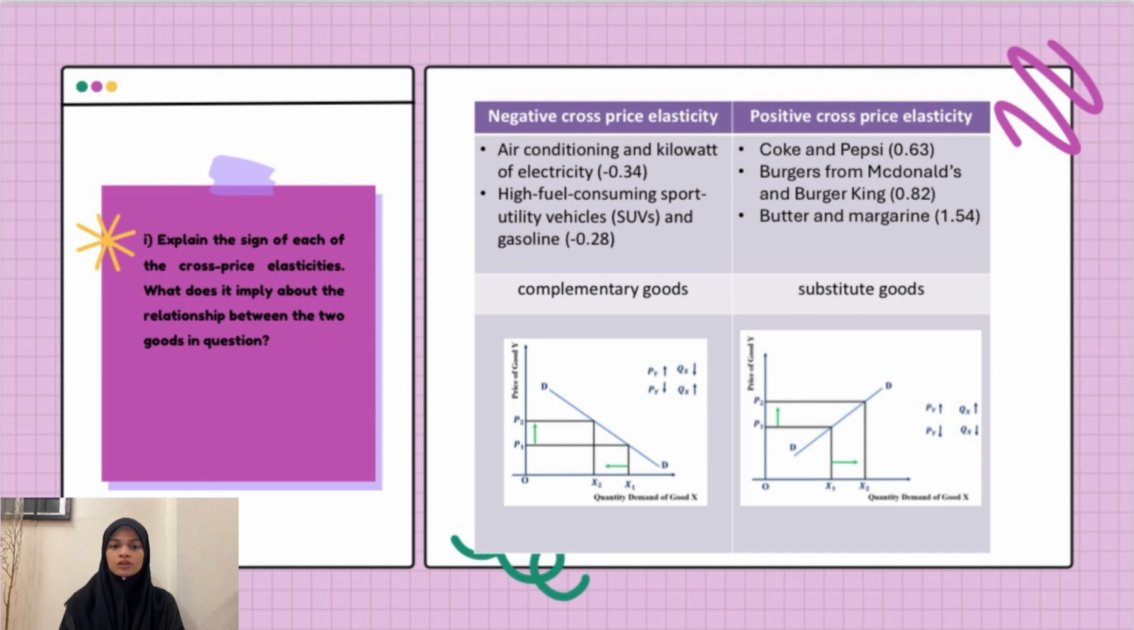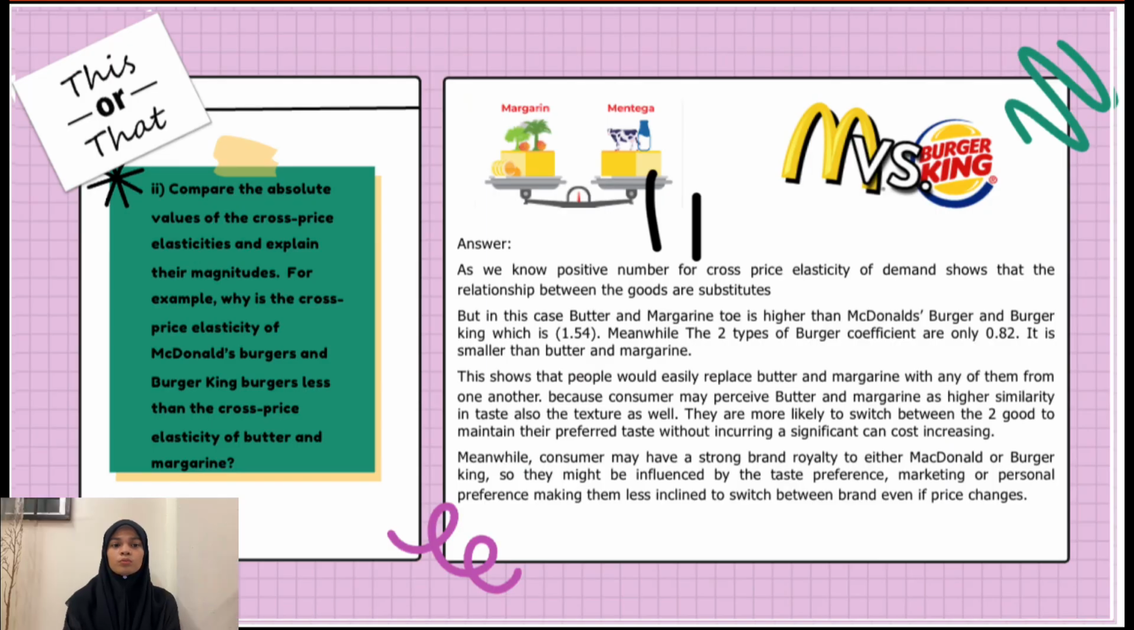This shows that the relationship between these three pairs of goods is substitute goods, because people tend to replace them given their great similarities of function and use. As we know, a positive number for cross-price elasticity of demand shows that the goods are substitutes. But in this case, butter and margarine, at 1.54, is higher than McDonald's burger and Burger King's burger. Meanwhile, the two types of burger have a coefficient of only 0.82. It is smaller than butter and margarine.